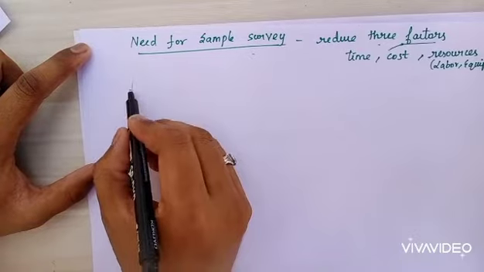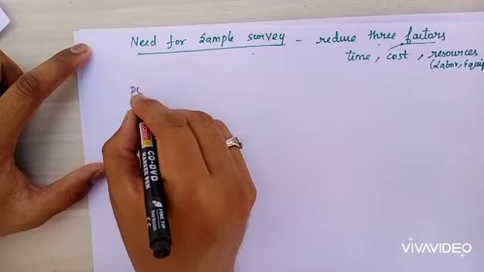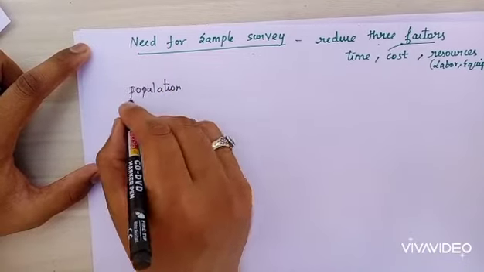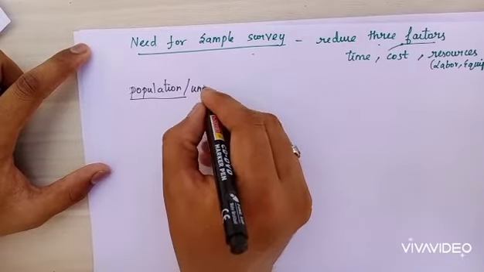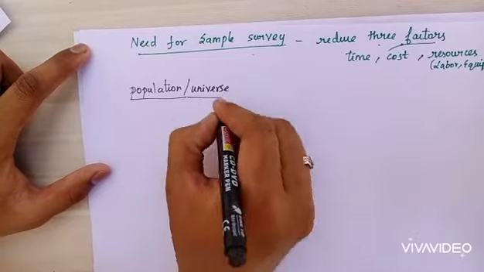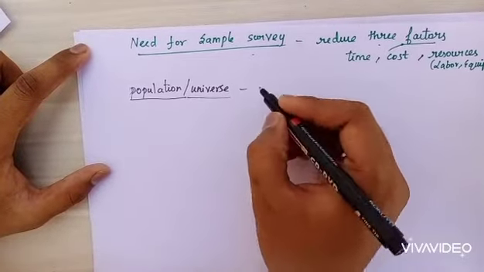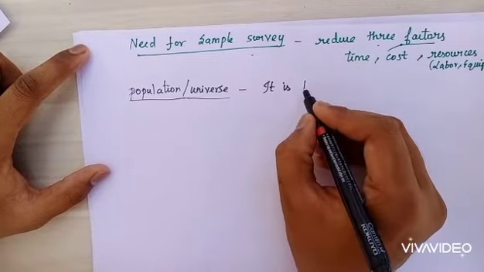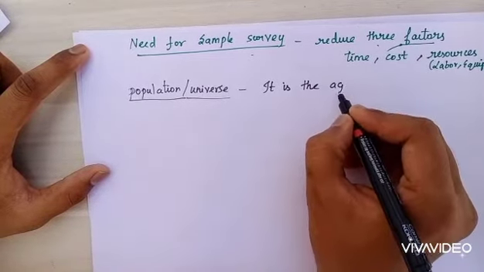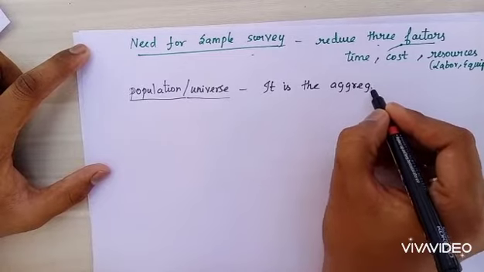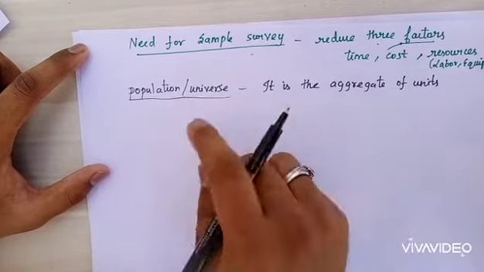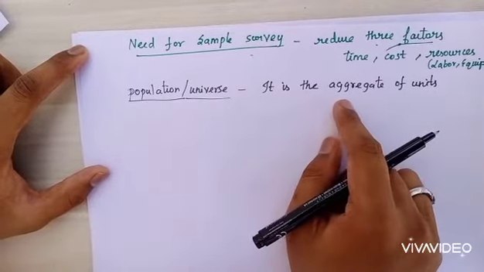What is population? Population or universe means it is the aggregate of units.